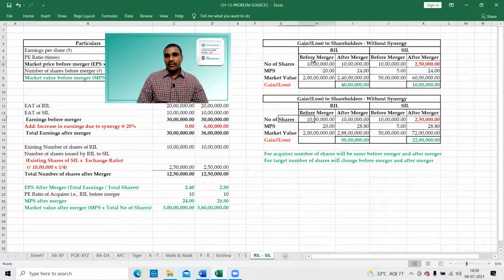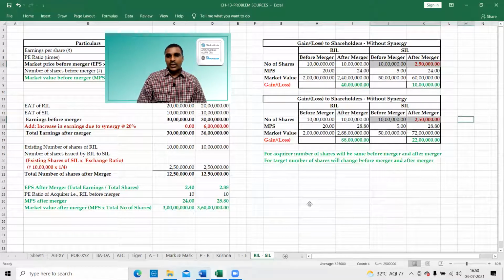So for the acquirer, the same number of shares before merger and the same number of shares after merger. For the acquirer, the number of shares will not change. For the target only, the number of shares will change before merger and after merger.